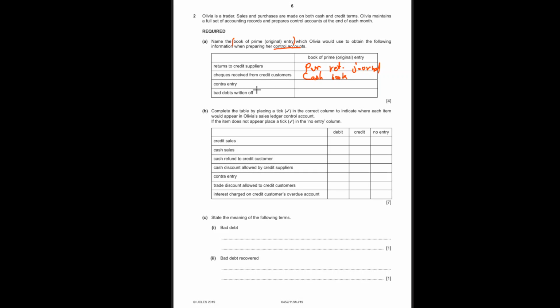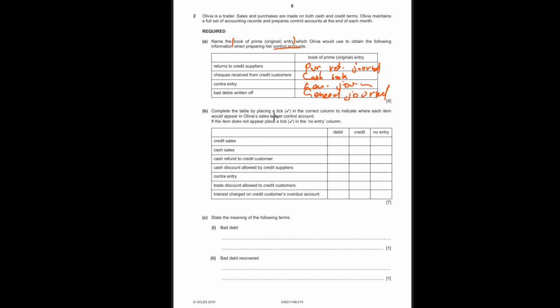Contra entry. What is a contra entry? It is explained in the control accounts video. Anyways, it is entered in your general journal since it doesn't belong to purchase, sales, or cash or anything like that. So it'll be in the general journal. Bad debts written off. Again, that's a one-off thing. It doesn't happen every day like purchase, sales, cash. It's a one-off thing. So this is also the general journal.